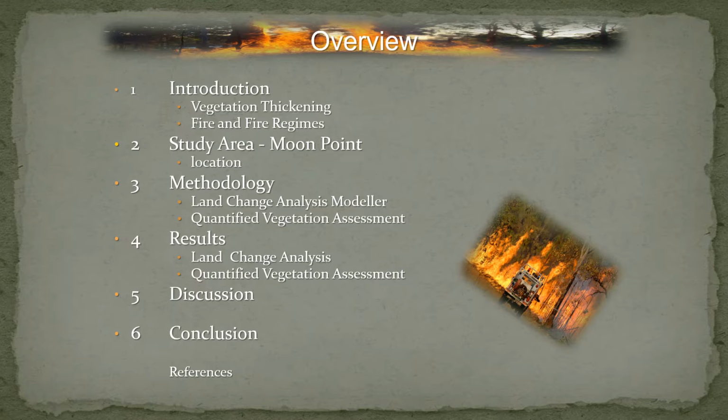I would like to identify the study area at Moonpoint and then briefly go over the methodology within the Land Change Modeler of TerrSet, which is a GIS and modeling software, and then the quantified vegetation assessment we used, which was looking at using the latitude and longitude and working out areas of vegetation change. Then the results that we obtained from our analyses, a discussion, conclusions, and then references.